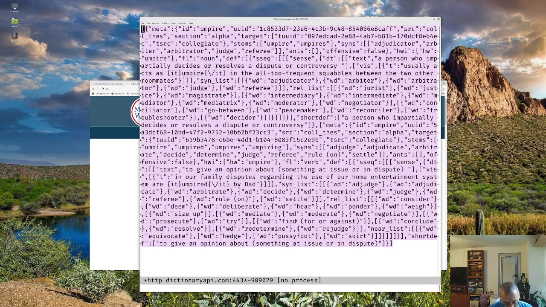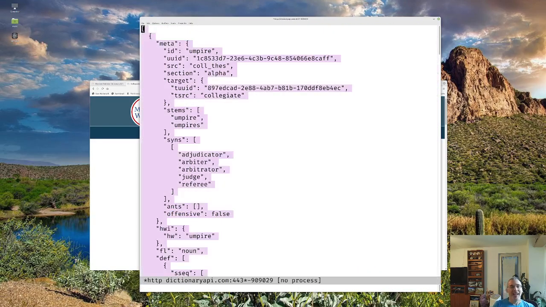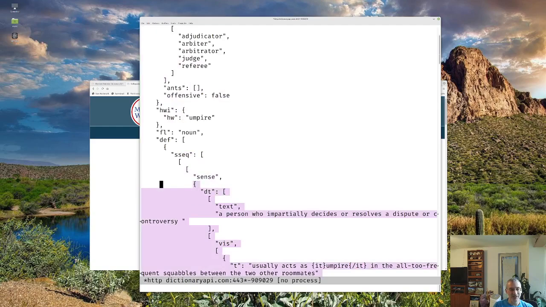And let me see if I have a JSON pretty print buffer. And notice that this is now in this JSON format. We have a list where the 0th element of the list is this dictionary. And this dictionary has meta, and let's see, since we can check opening, that closes that. So meta closes here, and then it has HWI. I don't know what that is. It's got all these other things.